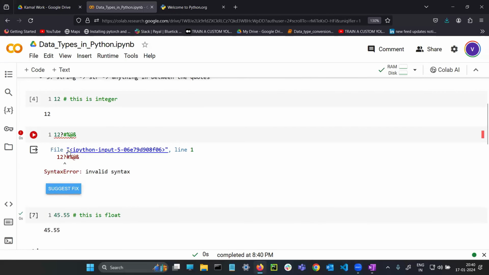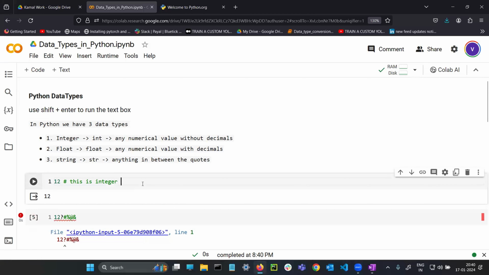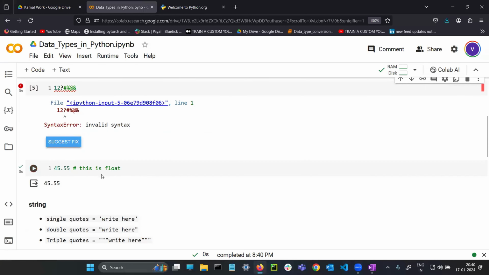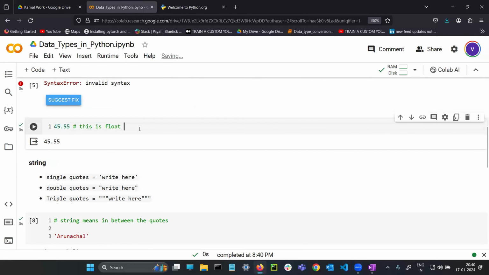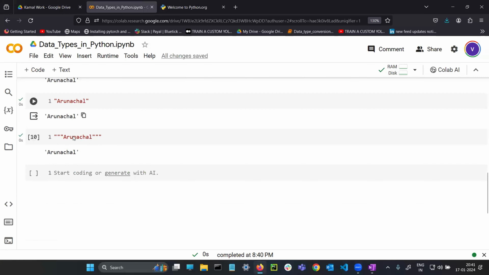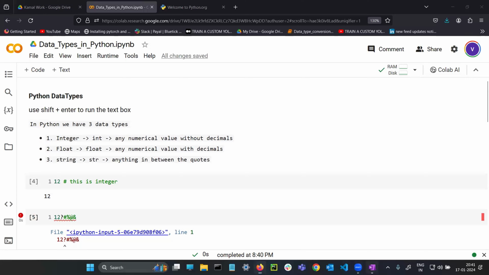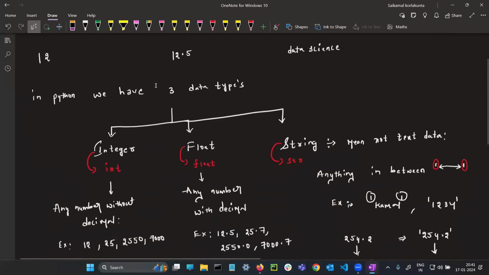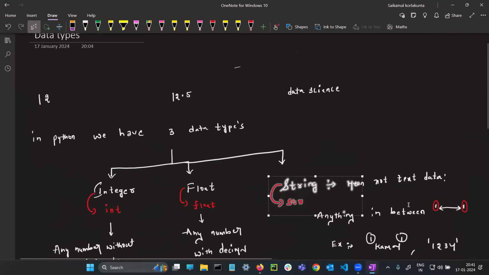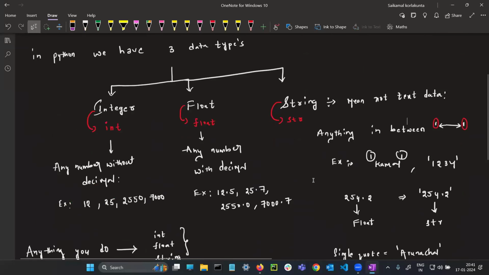So now you tell me, guys, if you are using the integer, you are not getting any error from Python. If you are using the float, you are not getting any error from Python. Even for the string also. So now tell me, how many data types are there in Python? We are having integer, float, and string. Clear now? Everyone till here? Yes.